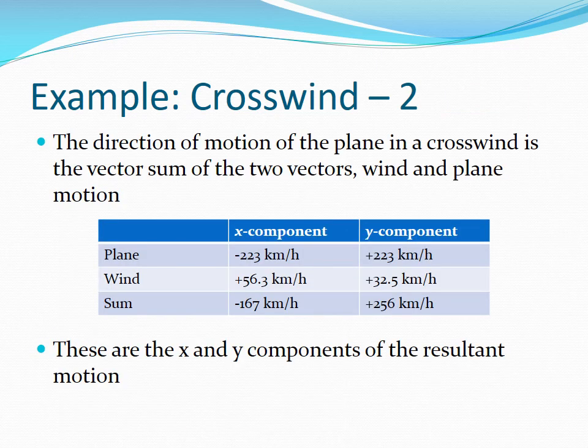The direction of motion of the plane in the crosswind is the vector sum of the two vectors, wind and plane motion. Add the x and y components individually. The x component of the resultant vector is minus 165 kilometers per hour. The y component of the resultant vector is 256 kilometers per hour. Note that the x is negative and y is positive, so we are in the second quadrant.